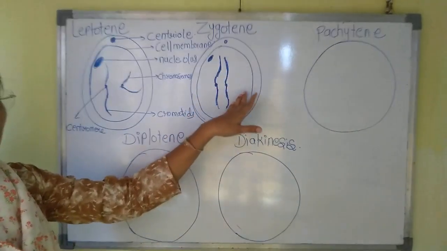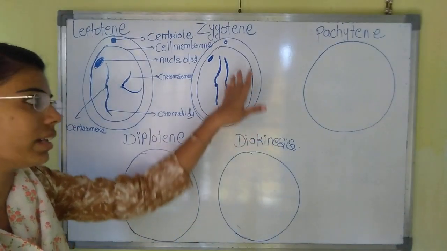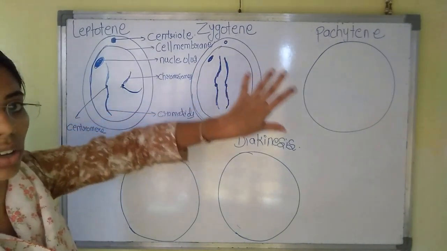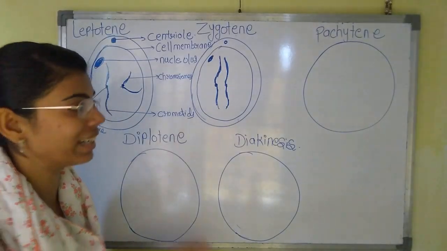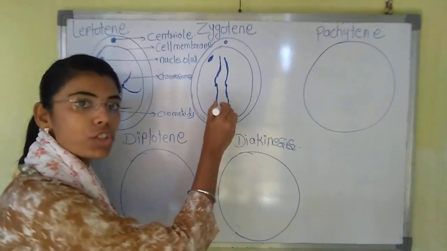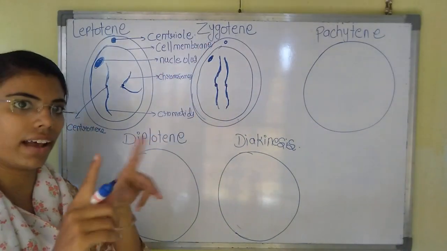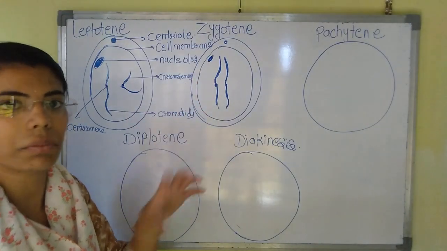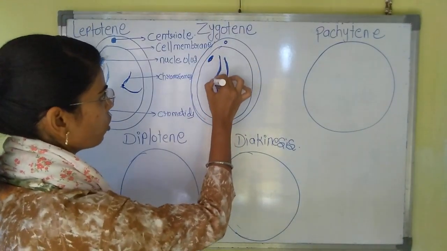Homologous chromosomes are chromosomes which have the same length. They are of equal length. The position of their centromeres is also equal. Their staining properties are also equal, and they consist of the same genes in the same order. Sorry, they are similar but not identical. These are called homologous chromosomes.